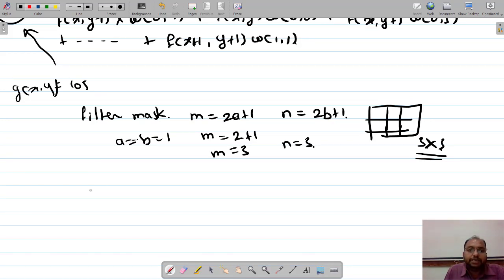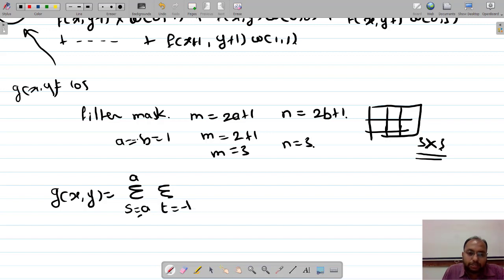So the generalized equation can be written for the particular pixel g of xy as a summation like this. All these are discrete quantities, right? So remember that whenever discrete quantities are there, you are going to definitely use the summation. So summation s goes from minus a to a, and summation t goes from minus b to b.